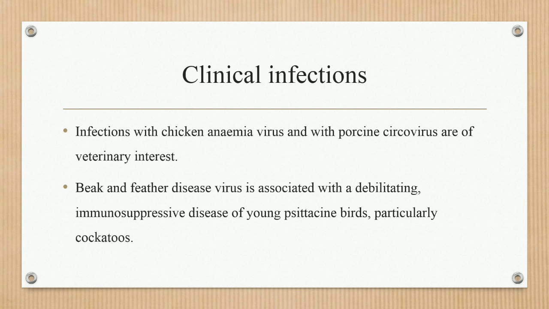Then the clinical infections with the chicken anemia virus and with the porcine Circovirus are of veterinary interest. Mainly two viruses are of veterinary importance, the chicken anemia virus and porcine Circovirus.